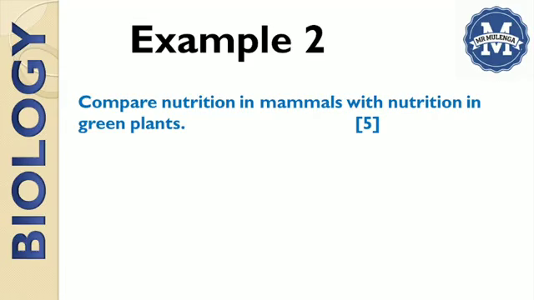So here there is a certain trend that most students portray. They make a common mistake. What is that mistake? The question is saying compare nutrition in mammals with nutrition in green plants. The common mistake that most students make is they state only the differences.